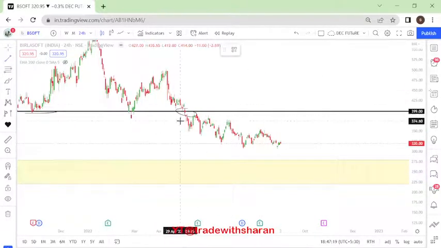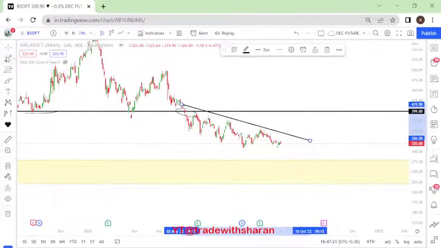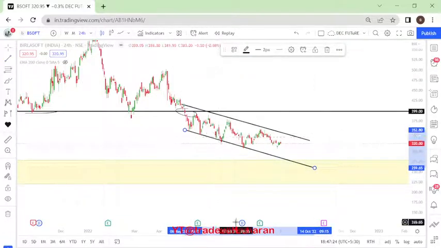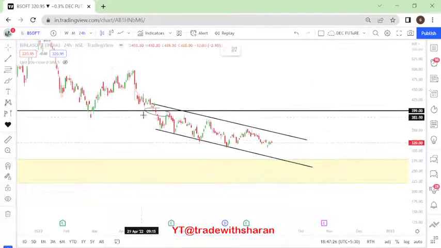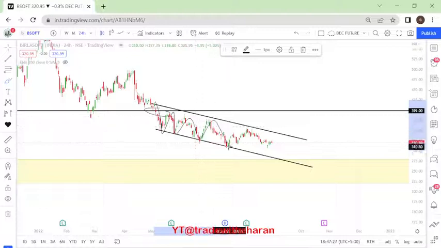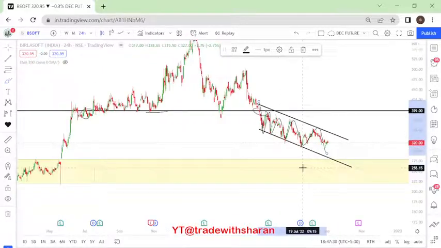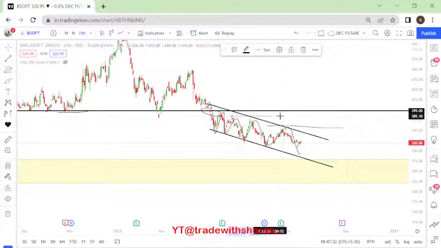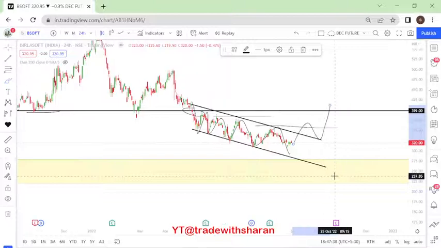Now if you see here, this one, right? It is forming into a lower top, lower bottom formation, right? 1, 2, 3, 4, 5, 6, like this, right? So as long as it does not cross your previous highs and starts making a higher top, higher bottom, we will not consider to buy this stock, Birla Software.